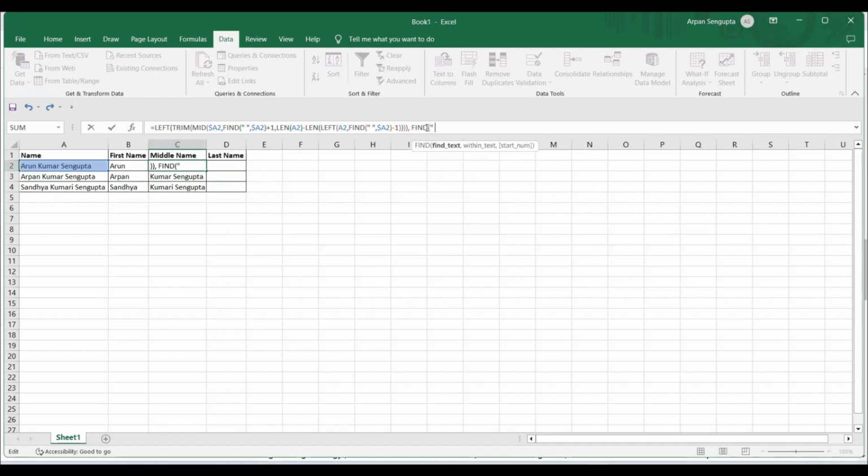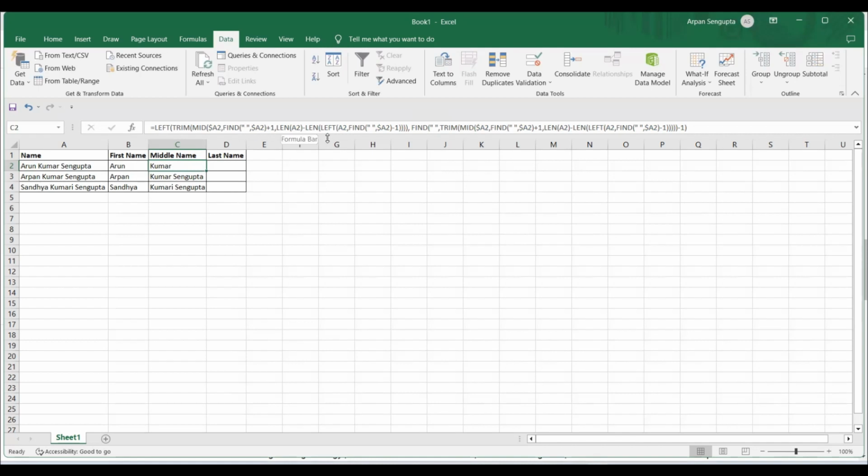In find I will find the space, and within what I'll find it, I'll copy this entire formula, so that it will once again find it in that. Then I'll use -1 because I just want up to the Kumar part. So this should work. Let's see. It has given me the result. Now you can see this is a huge formula.